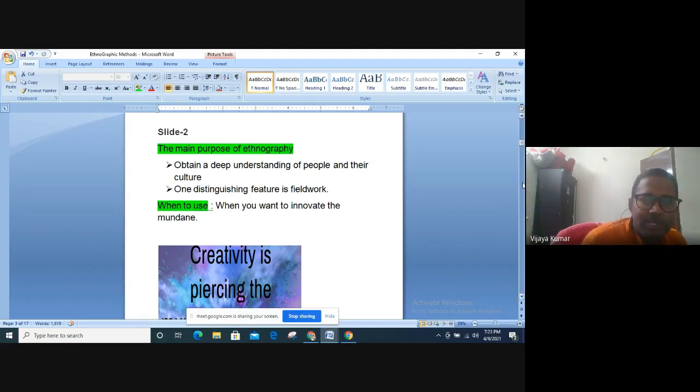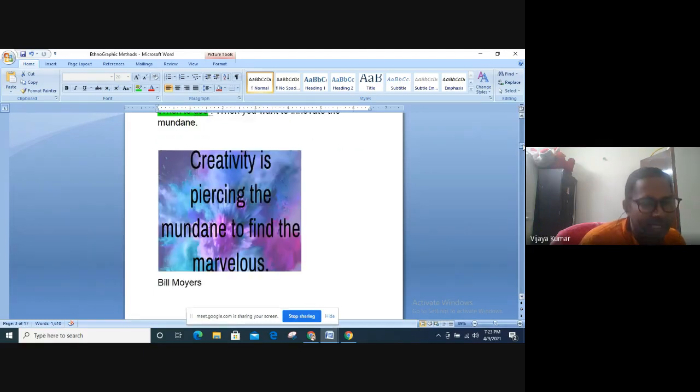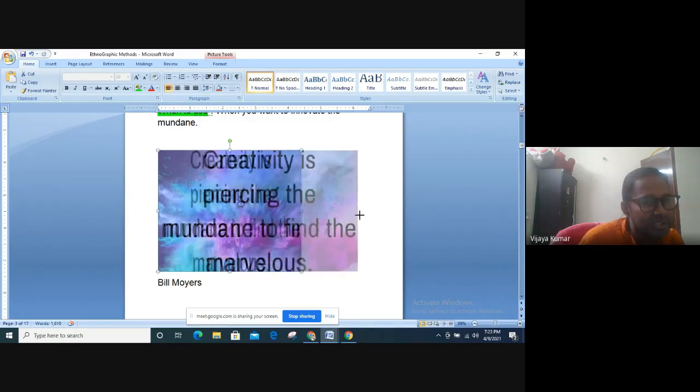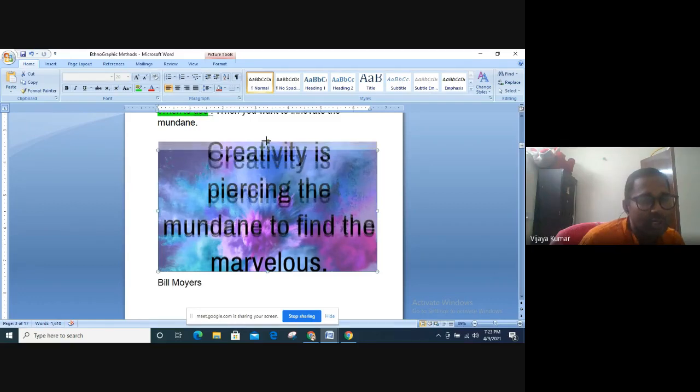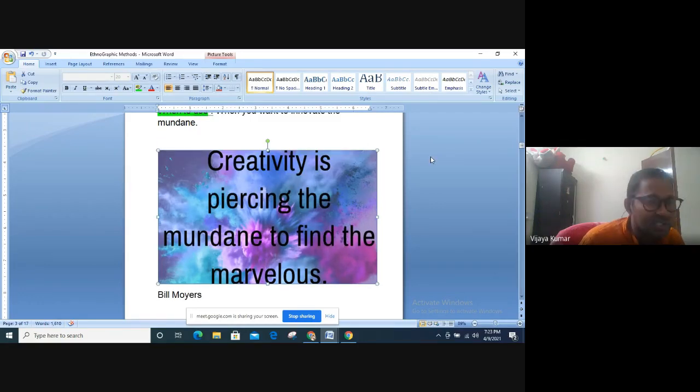This particular quote very much crystallizes the argument for the day. Bill Moyers. This very much crystallizes what ethnographic research is. Or perhaps this quote crystallizes what research is. Forget about ethnographic research. Creativity is piercing the mundane to find the marvelous, by Bill Moyers.